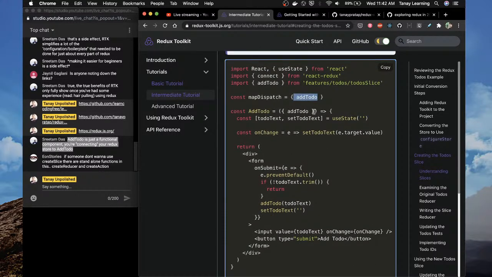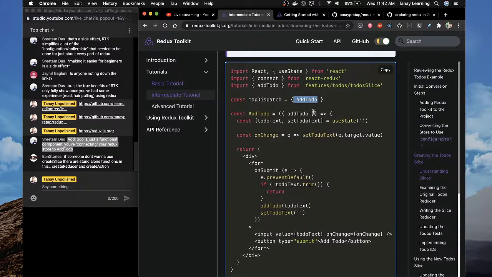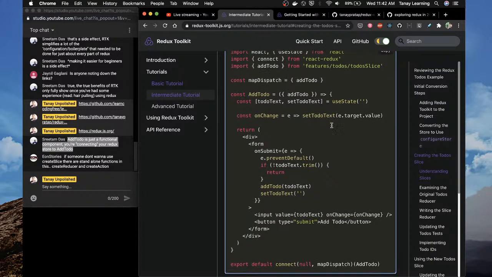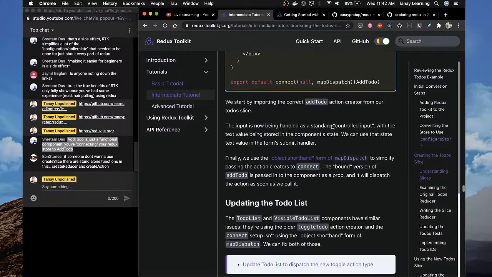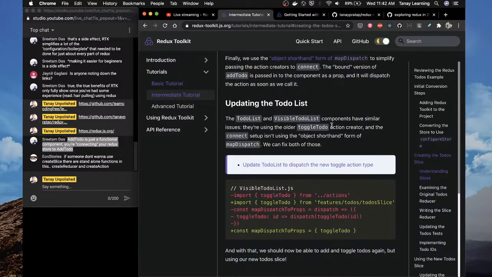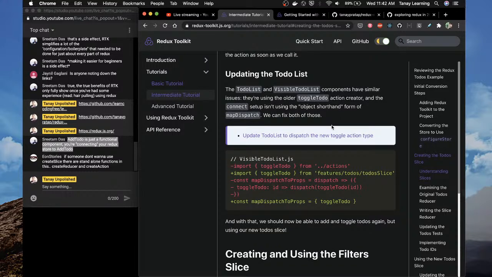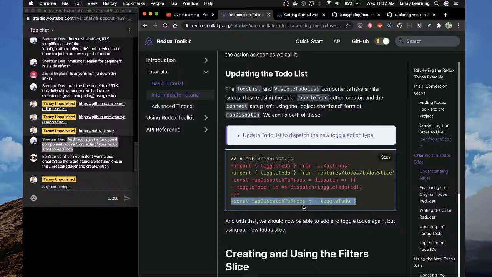Like we created other actions from the to do slice, right? But if you try to access those actions here, as to do, add to do, comma, say toggle to do, it won't be here. If you want to add toggle to do, you have to add to do also. Cool. Updating the visible to do list, toggle to do, const map dispatch. See, if you want to do toggle to do, then you have to map that.